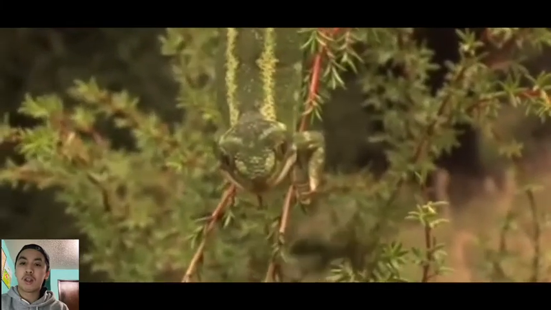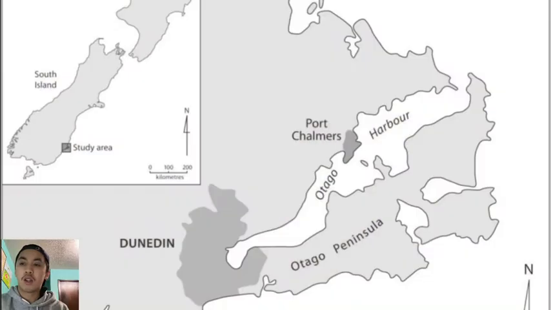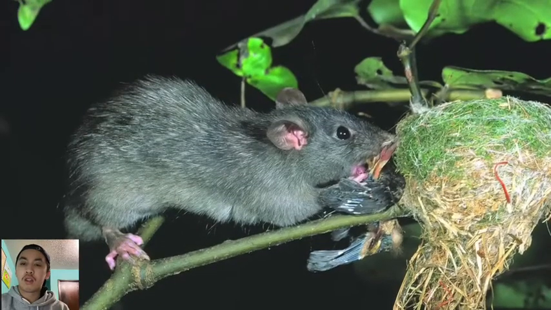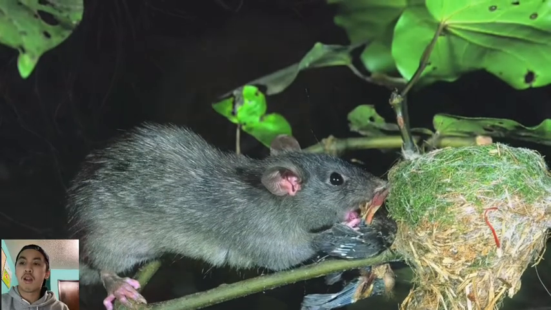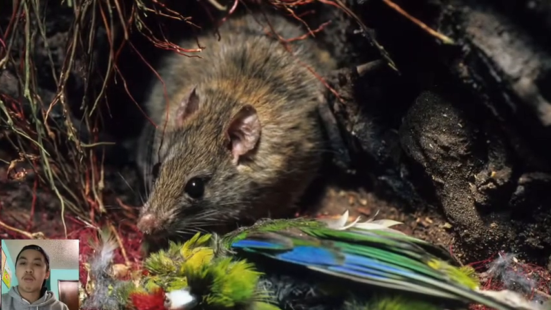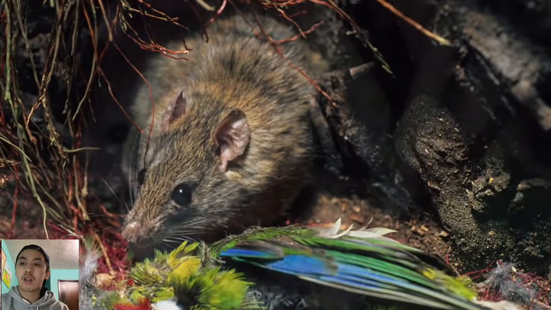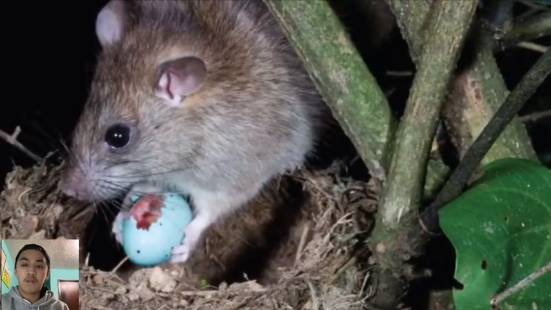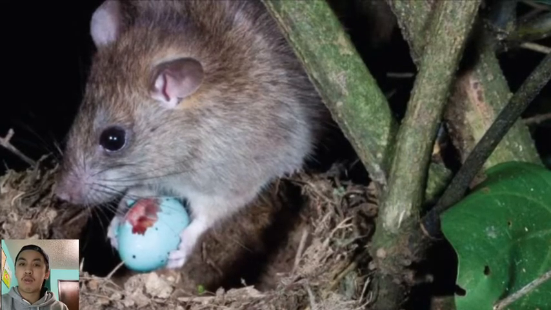But the presence or absence of livestock and grazing intensity has a particularly major influence on the population density of jeweled geckos from New Zealand. On the Otago Peninsula, the introduction of mammalian predators, including mice and rats, has been a widespread problem for the geckos. Studies have suggested that the presence of livestock may indirectly benefit geckos by controlling the presence of mammalian predators.